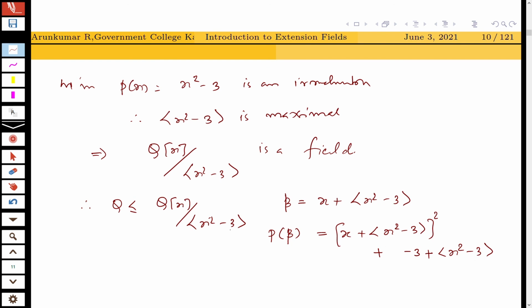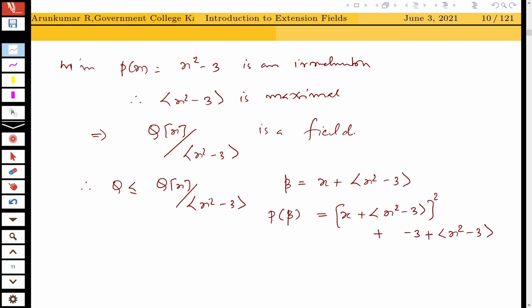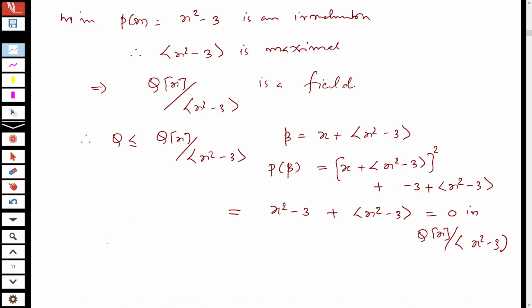So on expanding, you will get this as x square minus 3 plus ideal generated by x square minus 3. So this is equal to 0 in Q of x divided by ideal generated by x square minus 3. So you have P of beta equal to 0. This implies f of beta is also equal to 0.